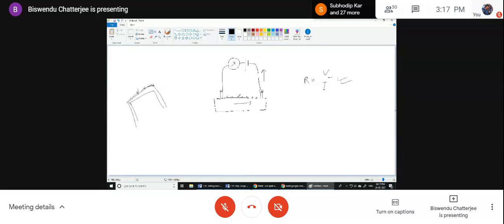So two types of current will flow. One through the volume of the medium, one through the surface. Now since there is moisture, more current will flow through the surface. This is I volume, this is I surface. So I surface is greater than I volume. Now the total current IT will be influenced by I surface much more because I surface is more. Is it clear?